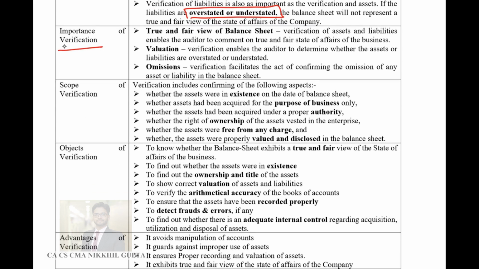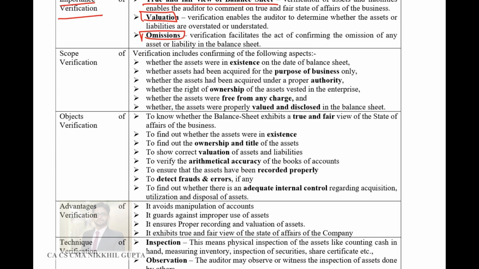Then what is the importance of verification? Importance is that a true and fair view is given in the balance sheet. Valuation is done properly for every asset. An asset is disclosed at the true value. Any omission, anything which is remaining to be disclosed, is not there if verification happens.